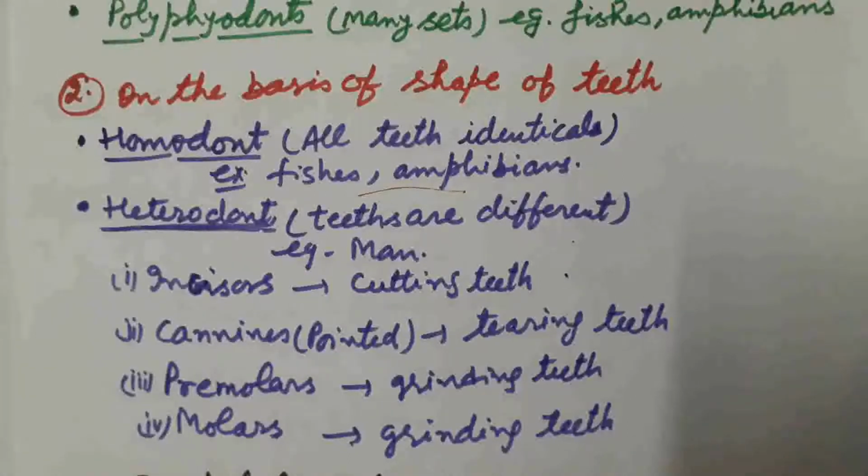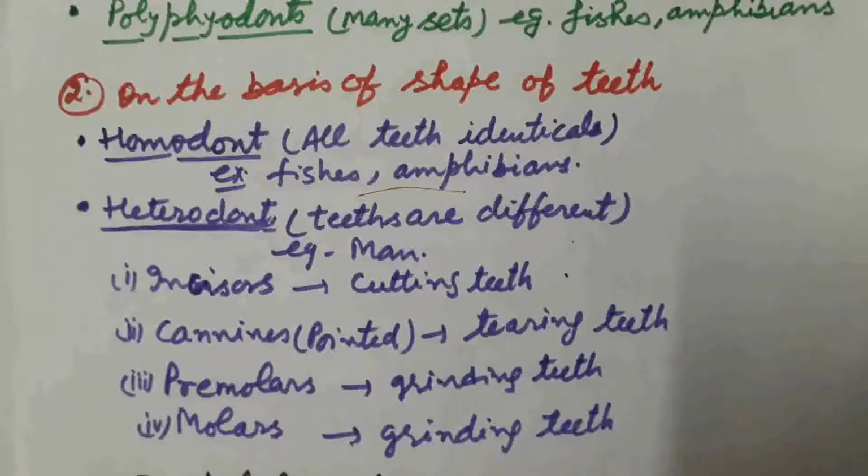Shape of all are different. That's why the condition is known as heterodont. Hetero means different, dont means dentition. So different types of teeth are present in our jaws. This condition is known as heterodont condition.